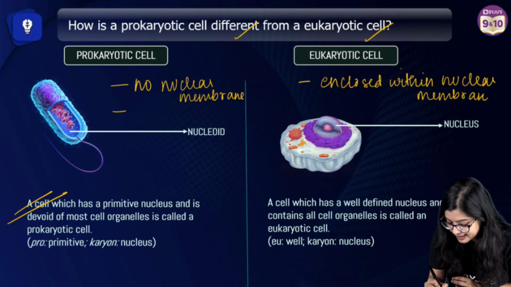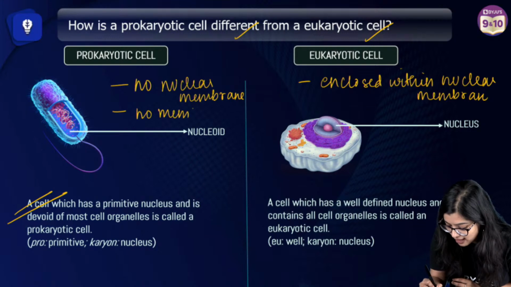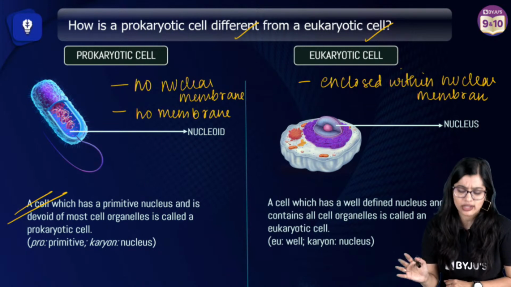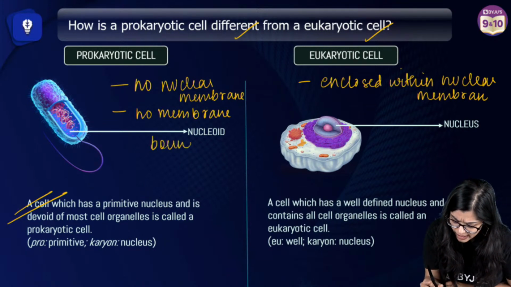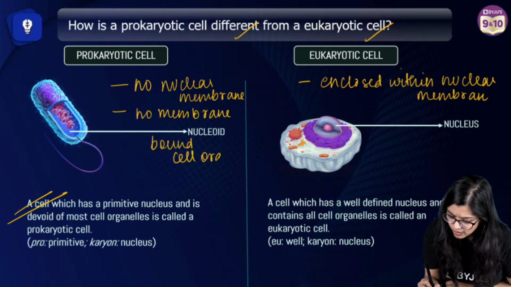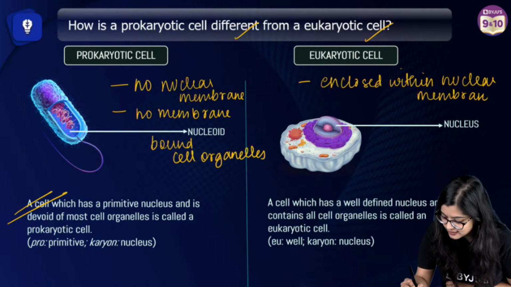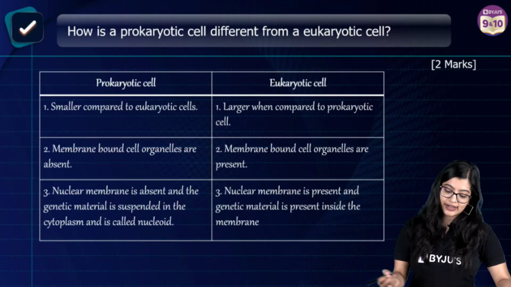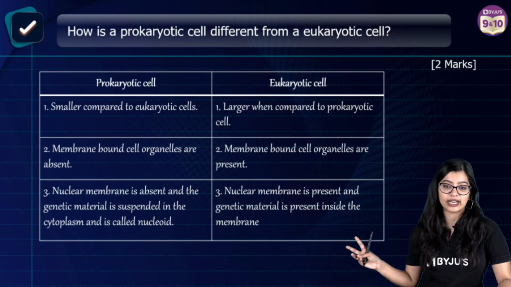Now second point, we see that there are no membrane bound cell organelles, right? All this lysosome, ER and all we saw, that is not there. So no membrane bound cell organelles. While on the other hand, in this case, we see that there are membrane bound cell organelles. Yes? So when you're writing this, 2 to 3 pointers, you can differentiate.